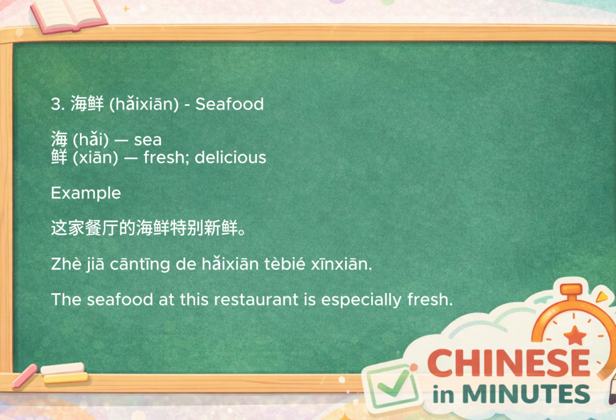In real life, 海鲜 refers to all kinds of seafood, including fish, shrimp, crabs, oysters, shellfish, and many other marine foods. Here's a very common sentence. 这家餐厅的海鲜特别新鲜. It means the seafood at this restaurant is especially fresh. You'll hear this expression all the time when people recommend restaurants or talk about food. If you travel to a coastal city in China, 海鲜 is definitely a word you'll use frequently.